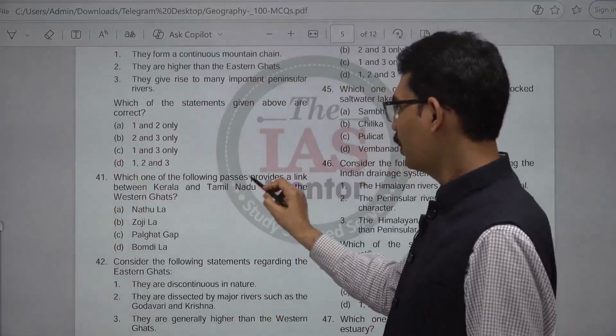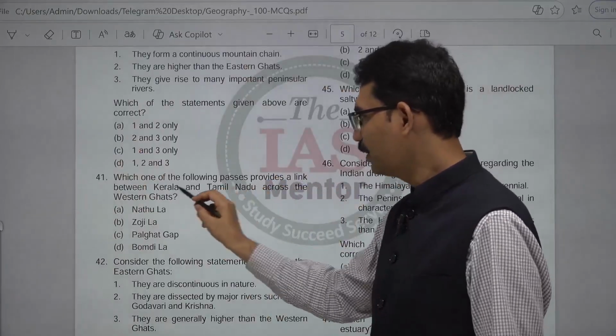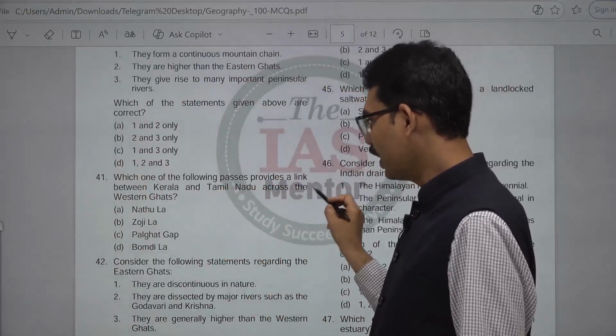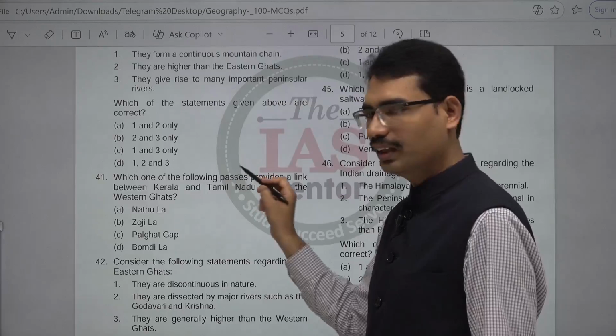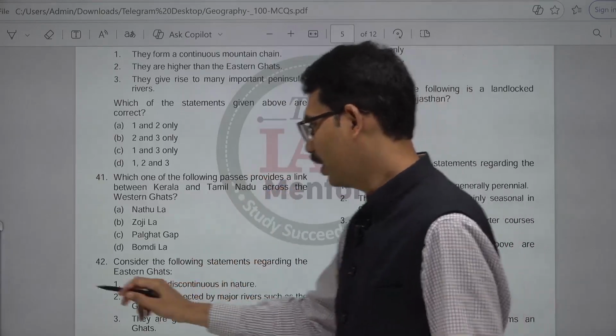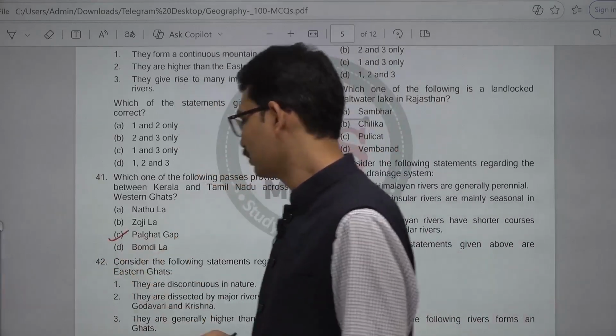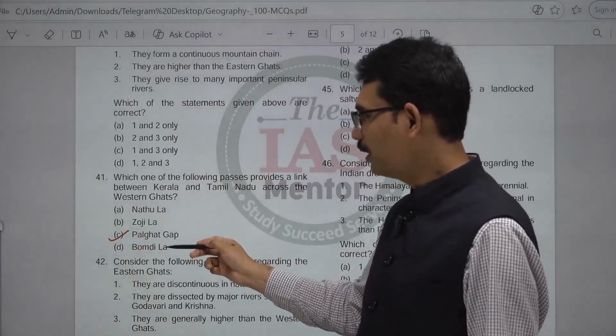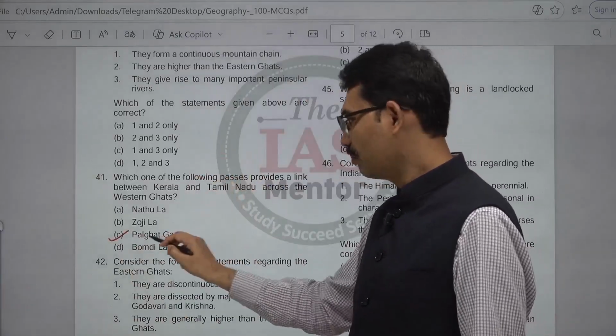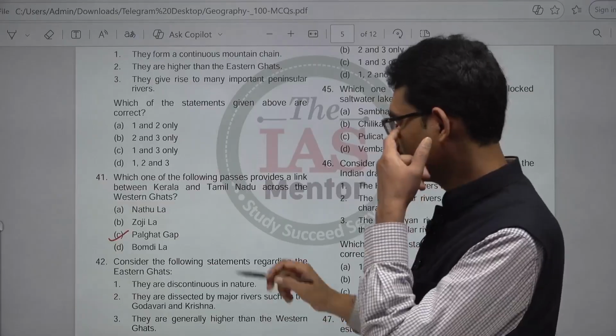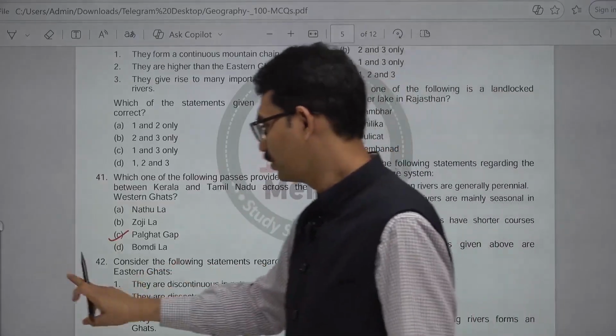Which one of the following passes provides a link between Kerala and Tamil Nadu across the Western Ghats? Kerala and Tamil Nadu. This is Palghat Gap. Nathula, Zojila, Bomdila, they are in Himalayas. Palghat. Here it connects Kerala and Tamil Nadu. Next one.